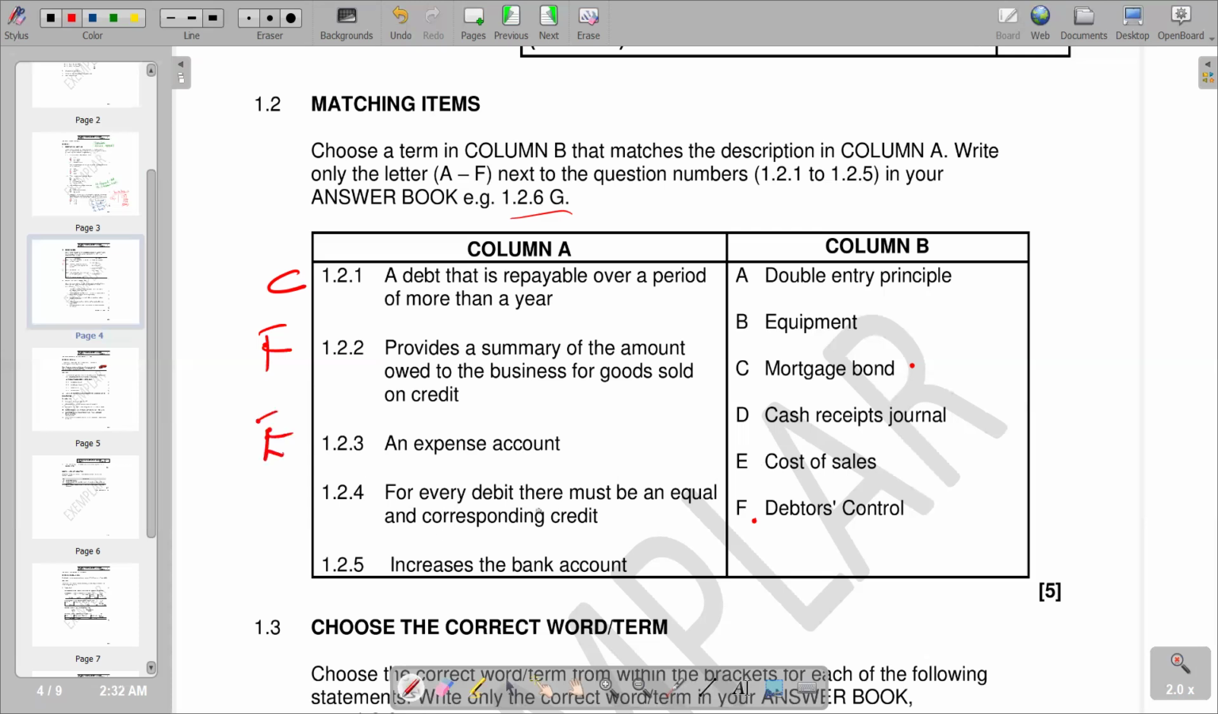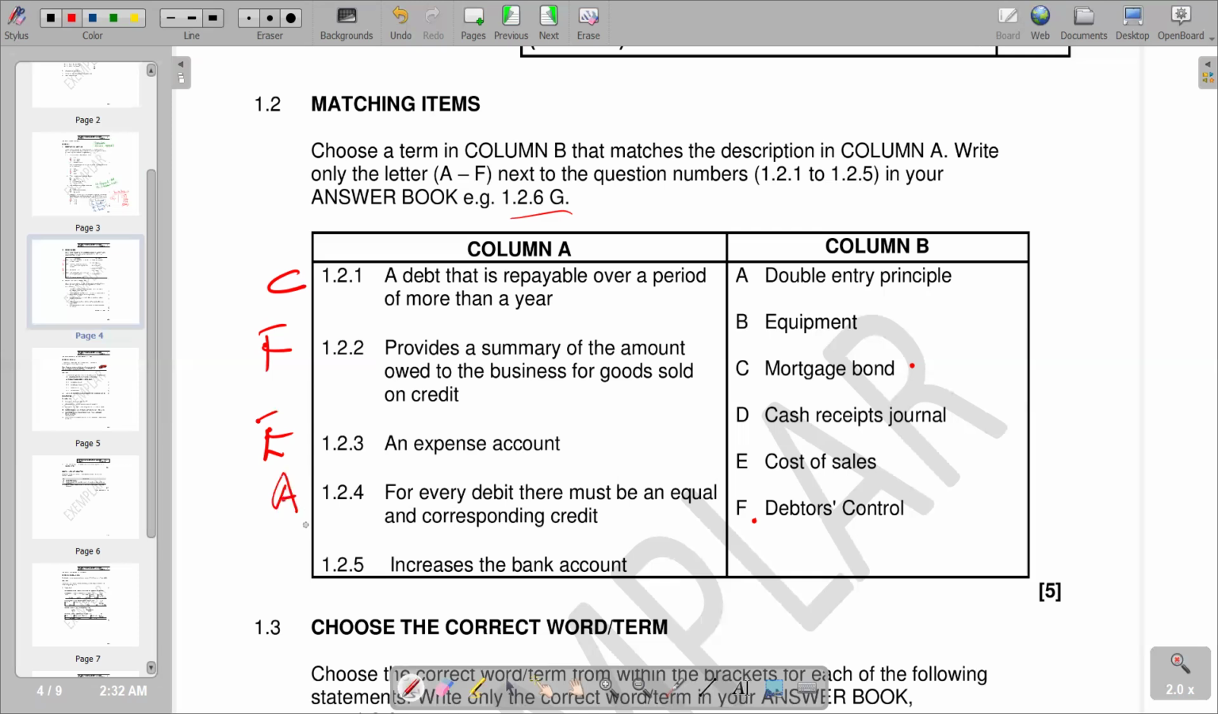Then 1.2.4, for every debit entry, there must be an equal and corresponding credit. This explains double entry. And this is the double entry principle. Remember, it says every debit entry has got a corresponding credit entry with the same amount. So that's what we have. So remember, double entry doesn't allow the issue of debiting and debiting on the same transaction. It has to be a debit and a credit on the same transaction, or a credit and a debit. So we have double entry principle, which is A.